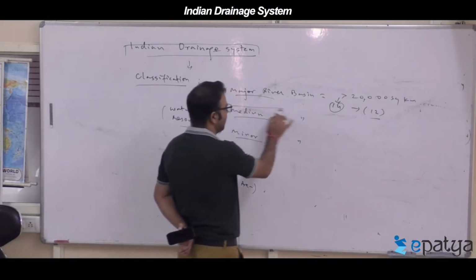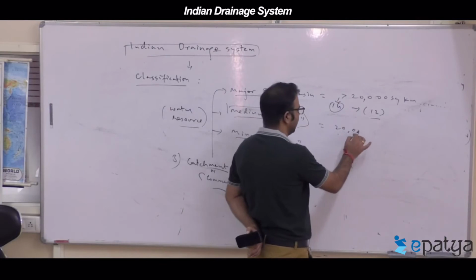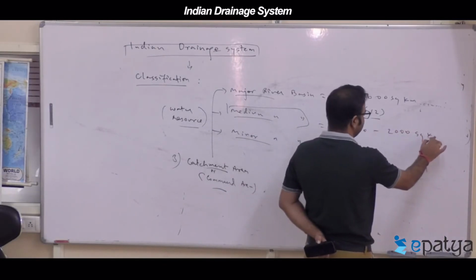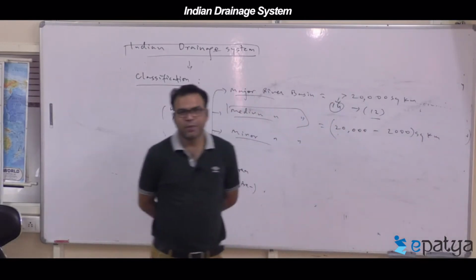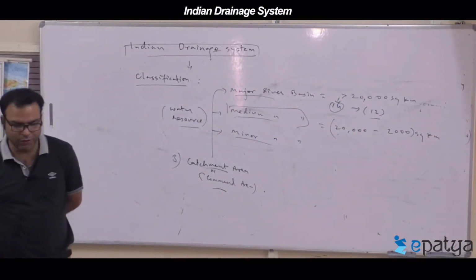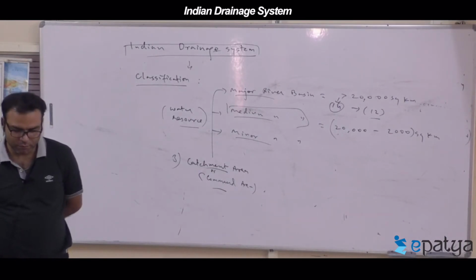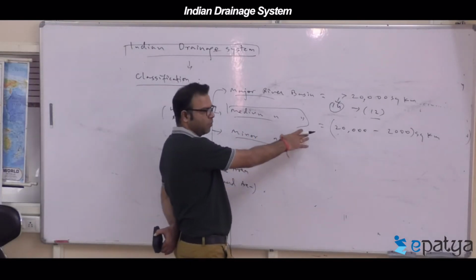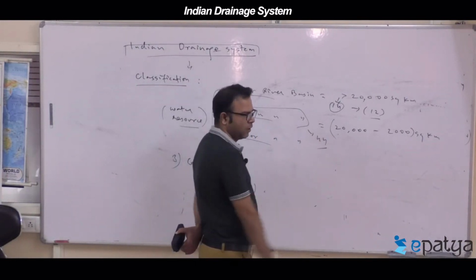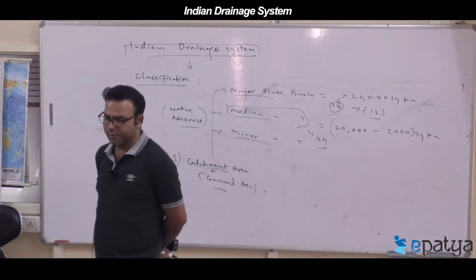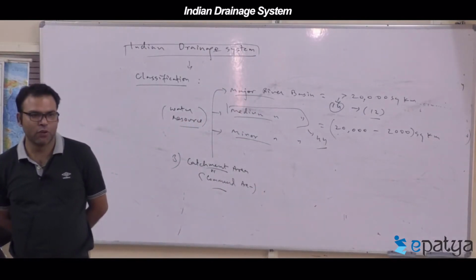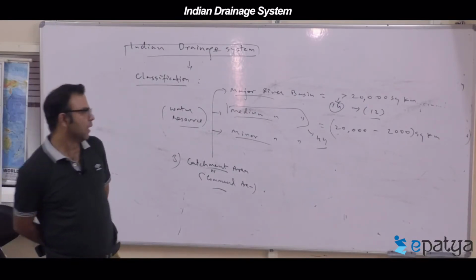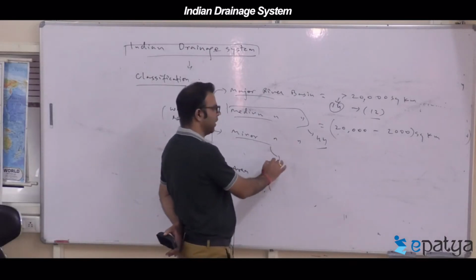Next is the medium river basin. The catchment area is between 20,000 square kilometer and 2,000 square kilometer. So around 44 rivers are being accounted here. How many rivers? 44 rivers are put into account as a water resource.